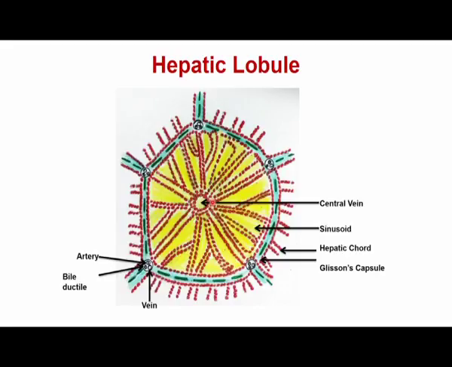The liver also contains many different types of immune cells, such as Kupffer cells. These Kupffer cells are macrophages which are required to kill the infectious organisms, and along with that it also contains lymphocytes, which secrete cytokines to generate a robust immune response.